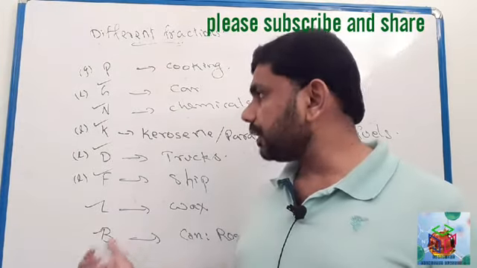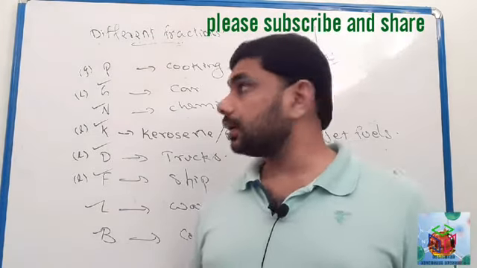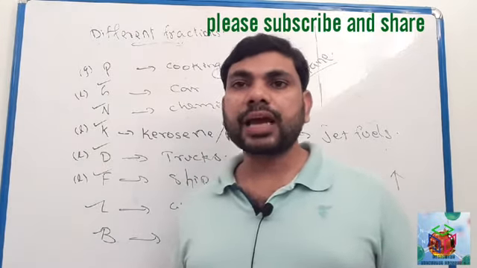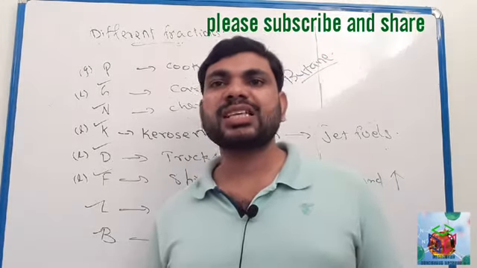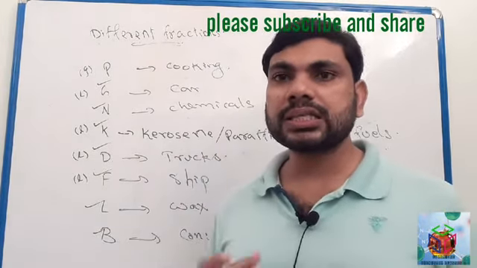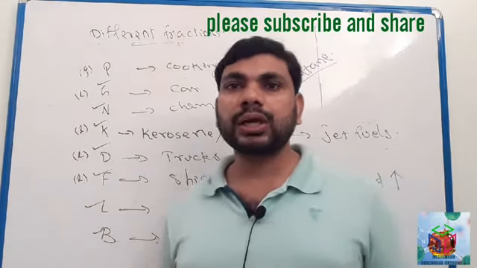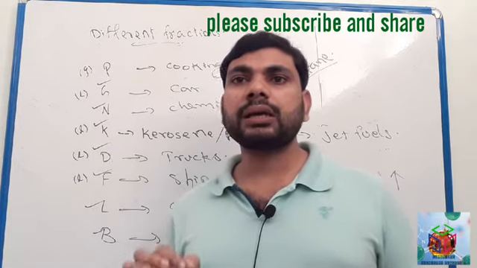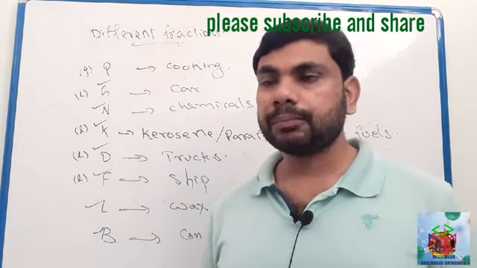Bitumen, lubricant, naphtha. And which fraction is gaseous and used as fuel? Petroleum gas, also called liquefied petroleum gas, LPG, with the major chemical content butane.